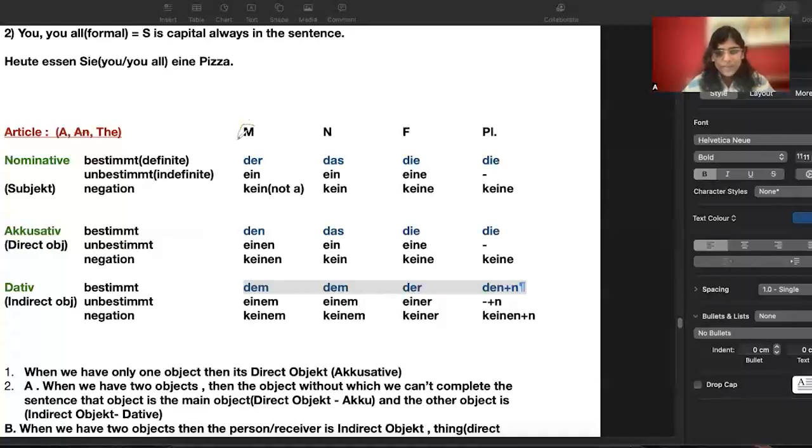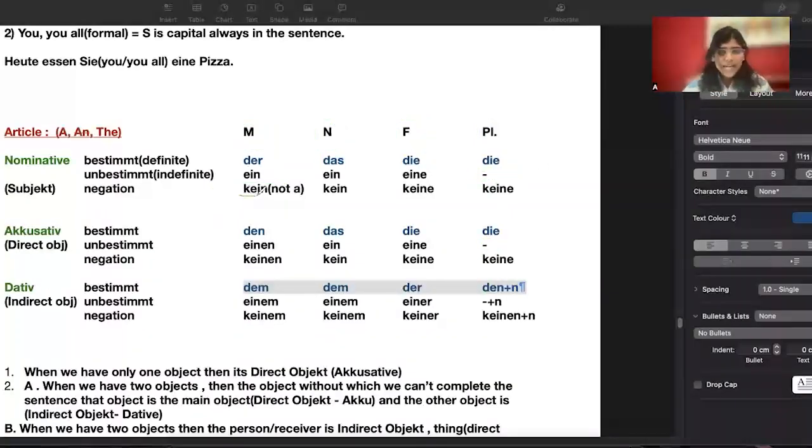So M means masculine, N means neutral, F means feminine, and PL means plural. Okay. So now you tell me why we have a blank here. Why we don't have any word or anything here? Why? Because ein means something which is one, something which is single. It cannot have plural, right? That is why we do not have any plural here.